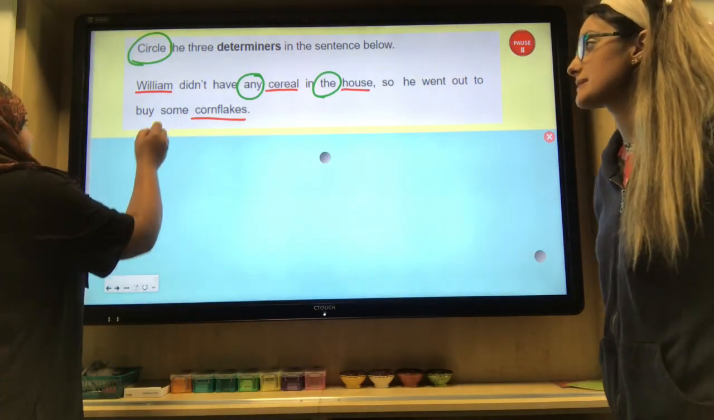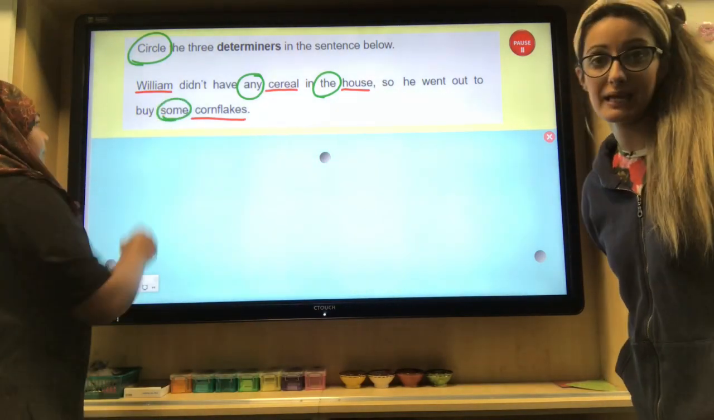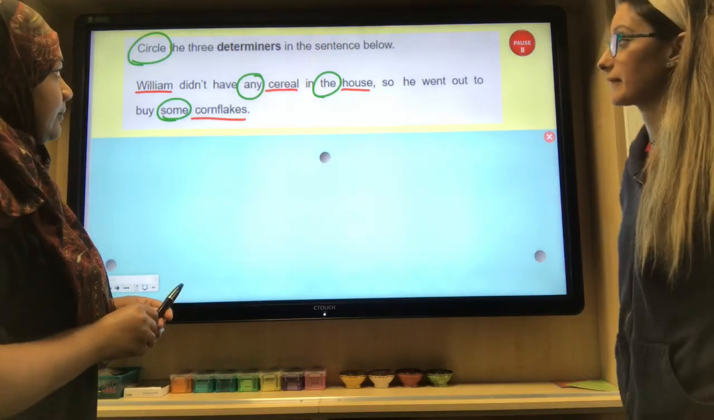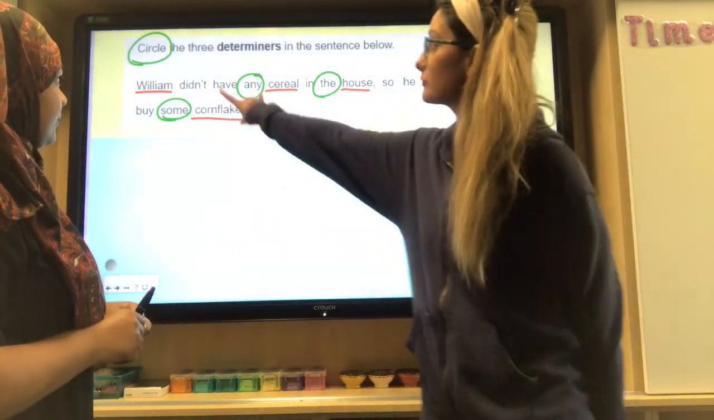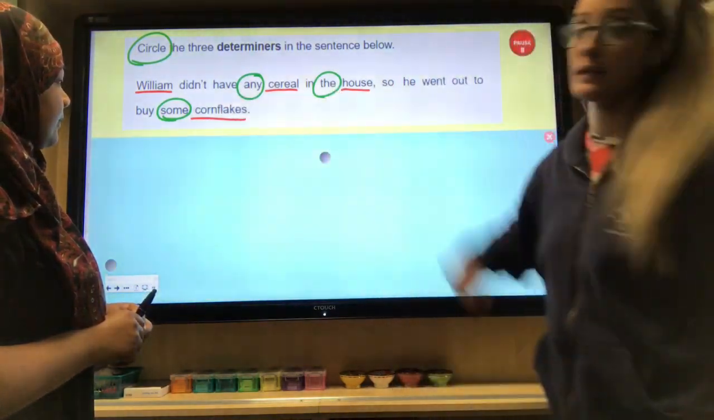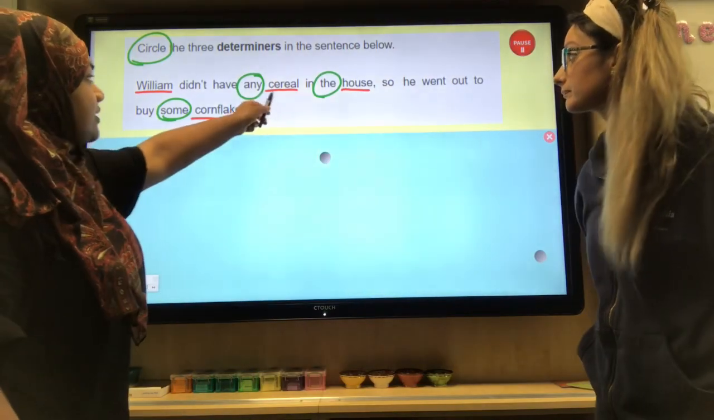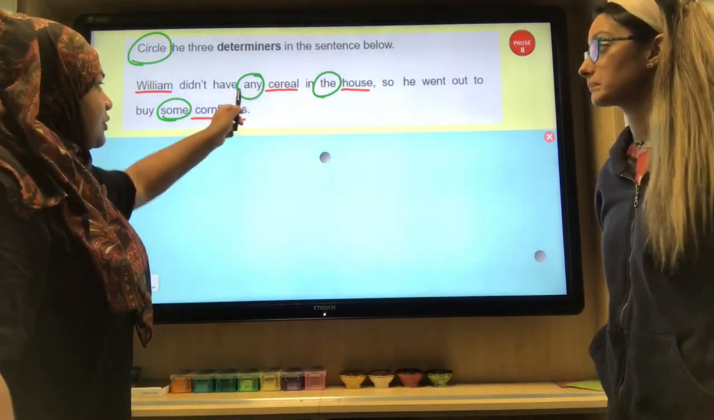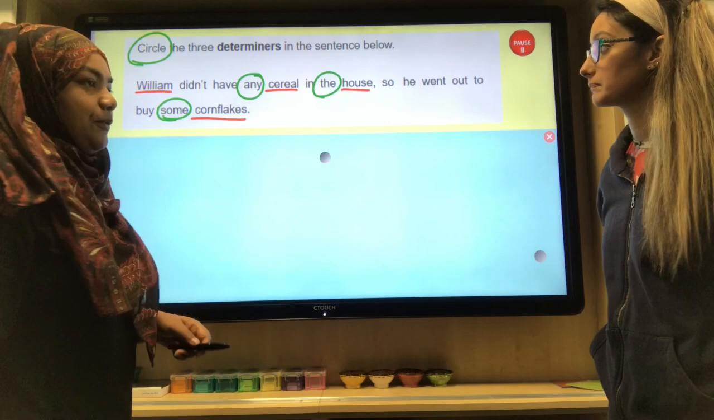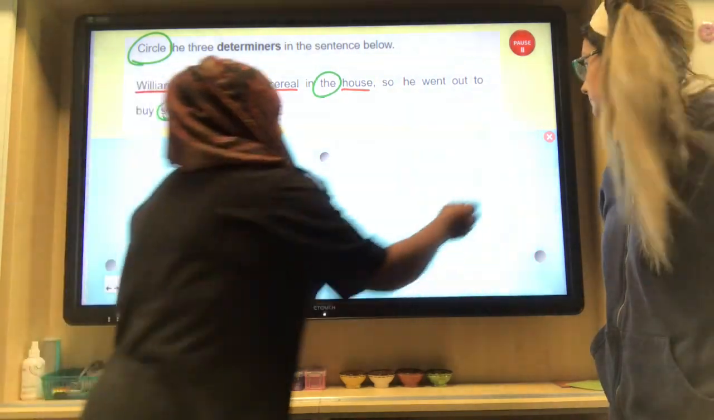Okay, so the determiner would be "some", and the type of determiner would be a quantifier, because it's the amount of something. So in this particular example, you've got two quantifier determiners and an article. Good, and as you can see, underlining the nouns actually helps, because you can see how the determiners always come before a noun, so that's a really good top tip.